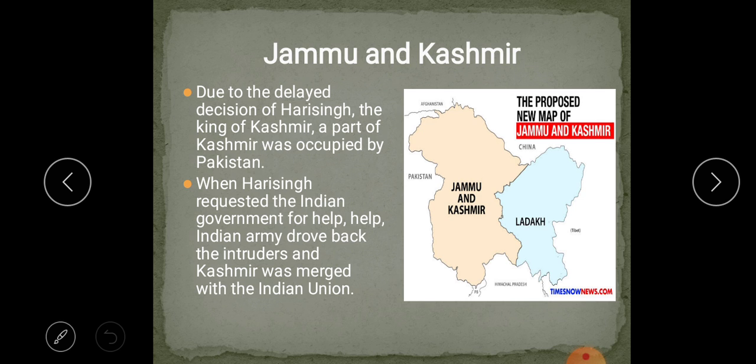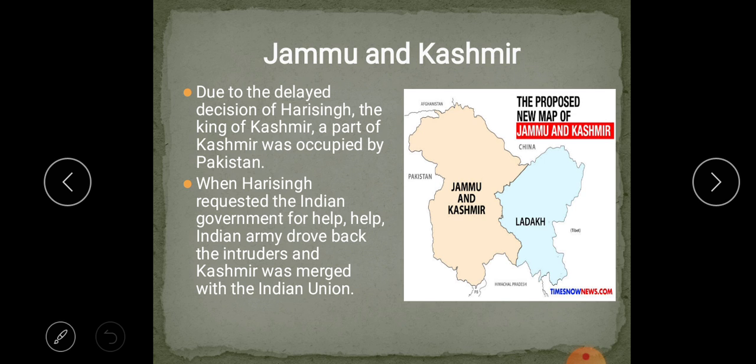Next, I'll come to Jammu and Kashmir. Due to the delayed decision of Hari Singh, the king of Kashmir, a part of Kashmir was occupied by Pakistan. Today that is called POK. P means Pakistan, O means occupied, K means Kashmir.